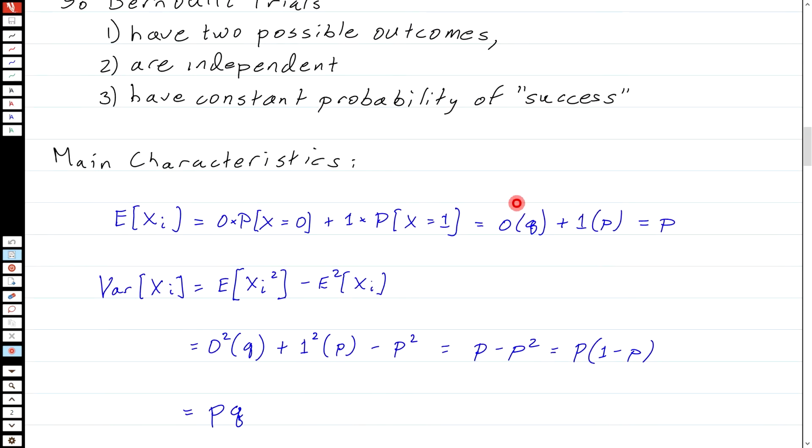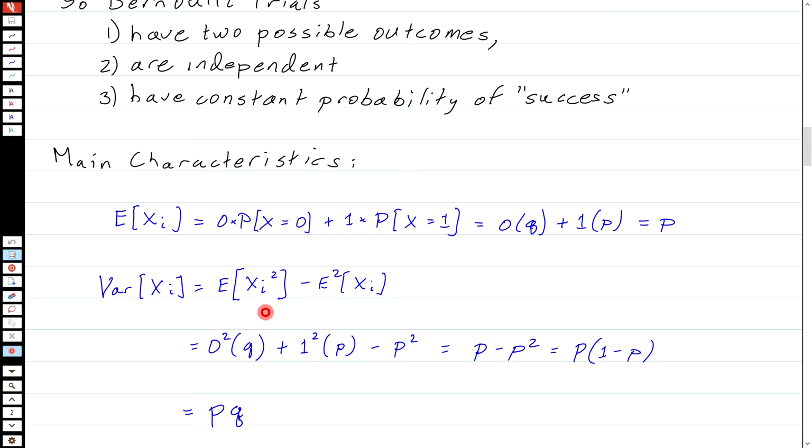Well, what are the main characteristics of this simple random variable? We could talk about the expected value, or the mean. The expected value of xi is the sum of its possible values times their probability of occurrence. So one possible value is 0, and its probability of occurrence is the probability that x equals 0, and the other possible value is 1 times the probability of that occurring, and we get 0 times q plus 1 times p. Of course, the first term disappears, and we just get p. So the expected value of xi is just the probability of success.